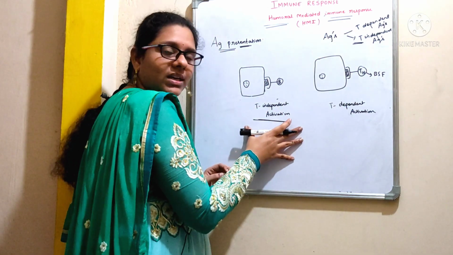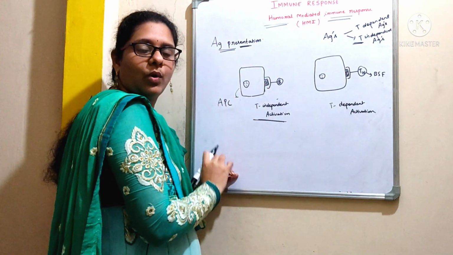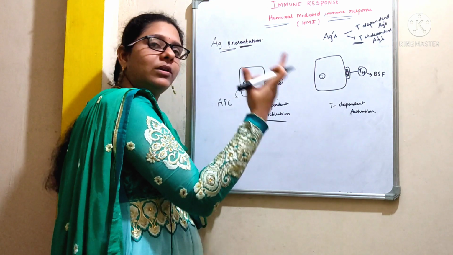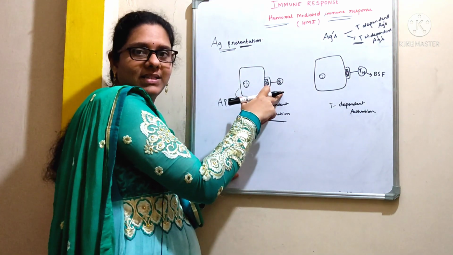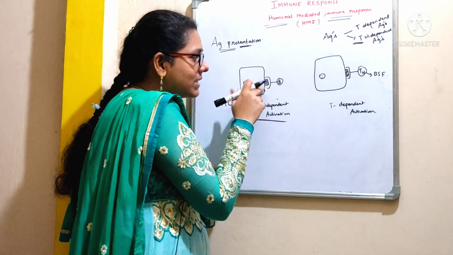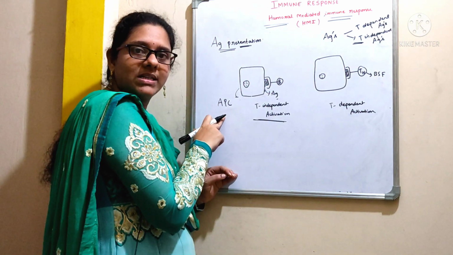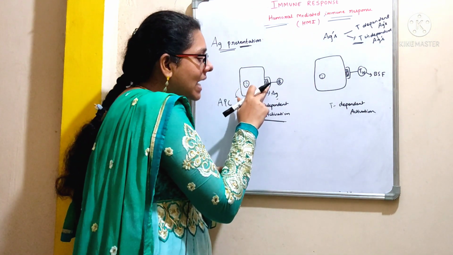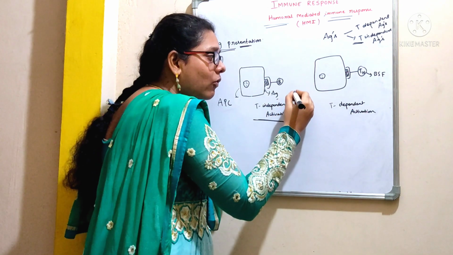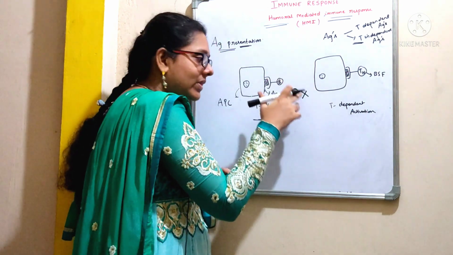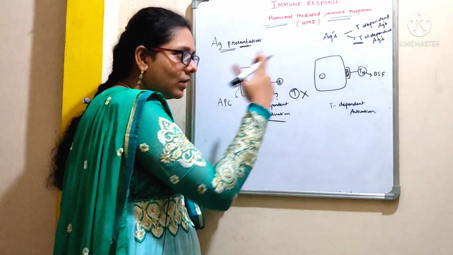Look at the picture here. See, this is the antigen presenting cell. What are they going to do? They are going to process the antigen and then present the antigen to the B cell, right? See, this is the antigen that got deposited onto the surface of this antigen presenting cell. If this antigen is presented directly to the B cell without the involvement of a T cell, then it is called T independent activation.